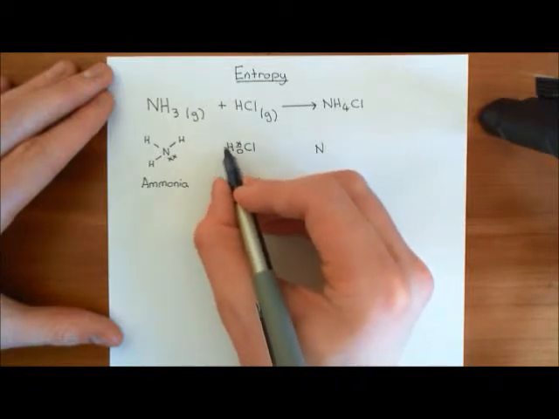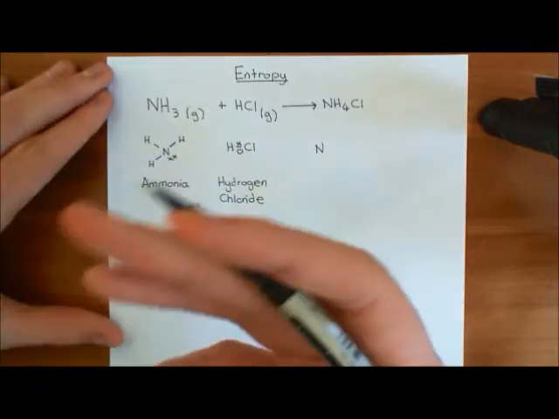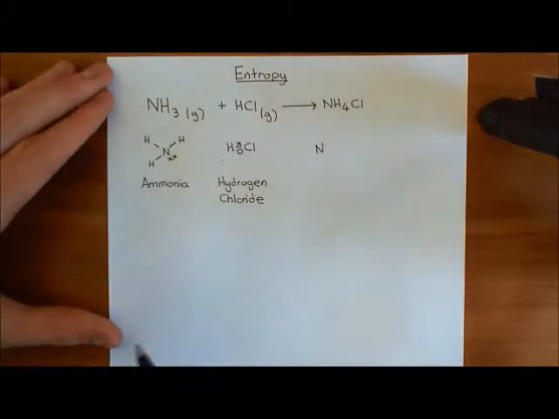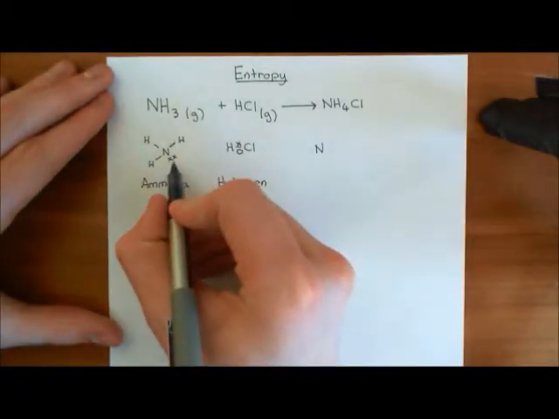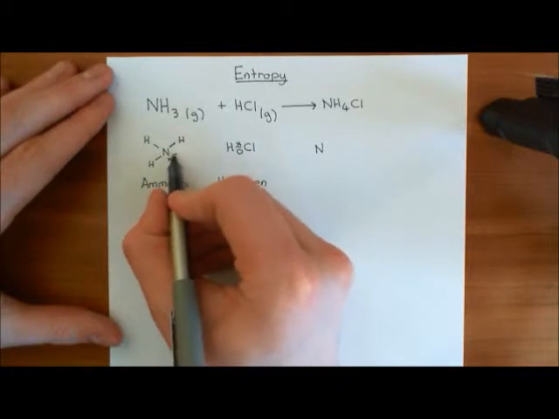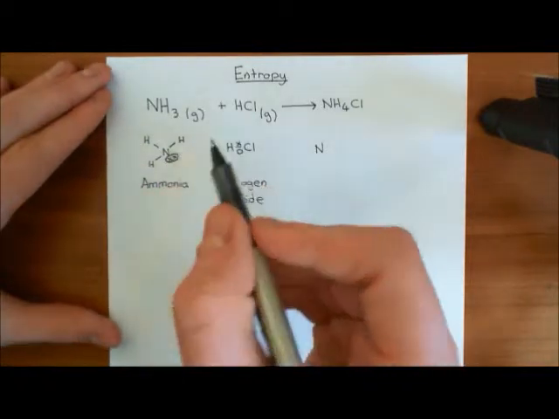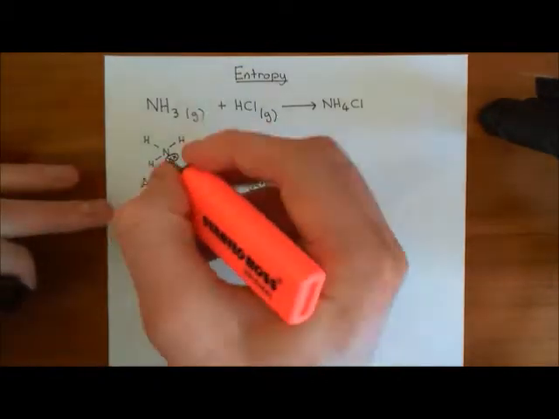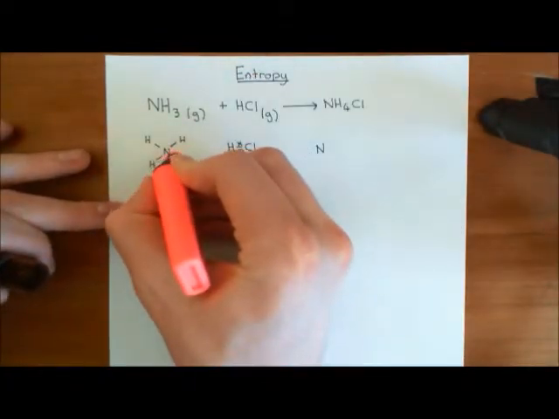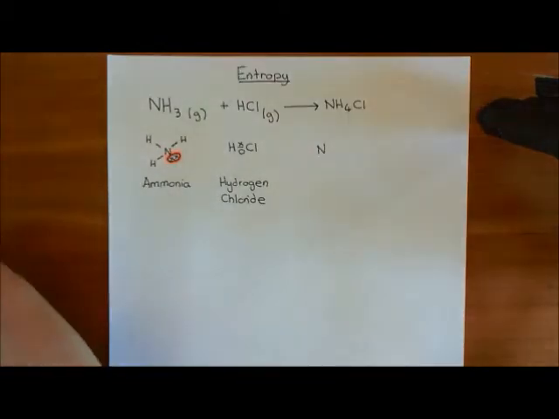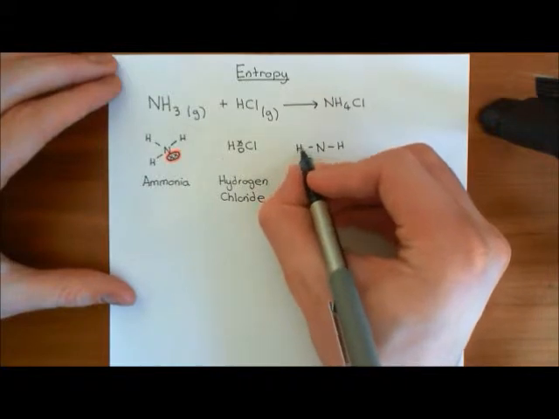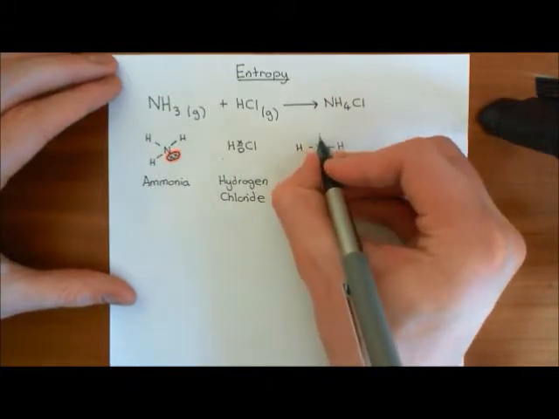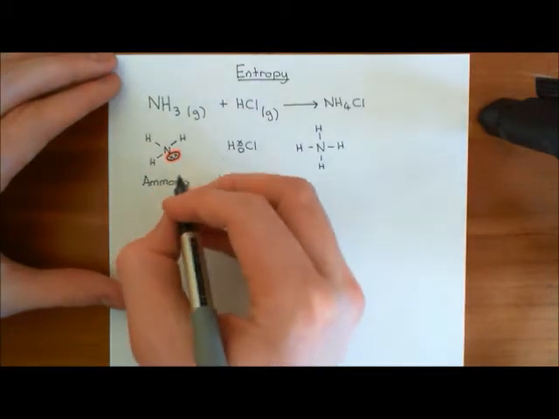Hydrogen's nucleus is usually just a proton. There are different isotopes of hydrogen, but the most common isotope has no neutrons and just a single proton. This proton is going to associate with this centre of negative charge, which is the lone pair of electrons on the nitrogen of the ammonia molecule. It's going to form a covalent bond with this nitrogen atom, like so. And obviously, in a covalent bond one electron comes from each of the 2 members.